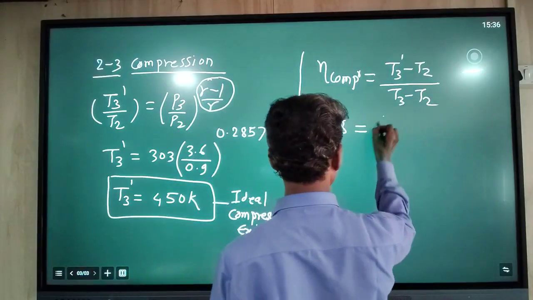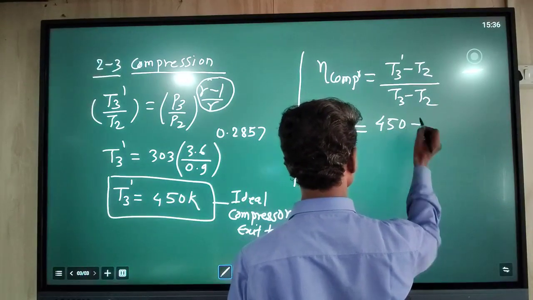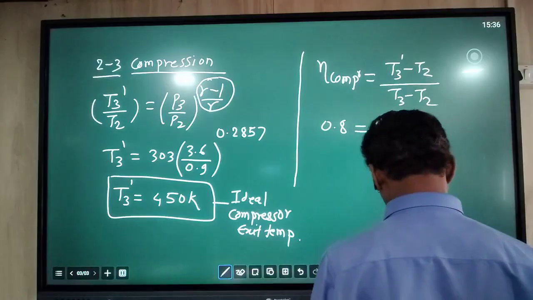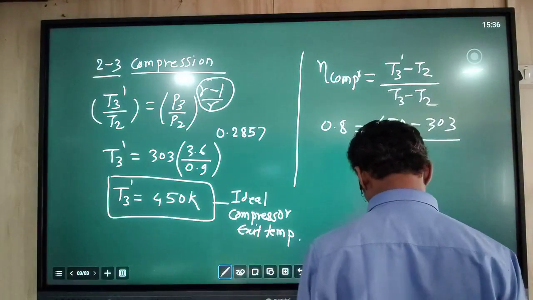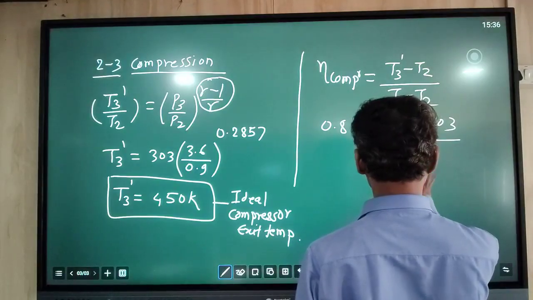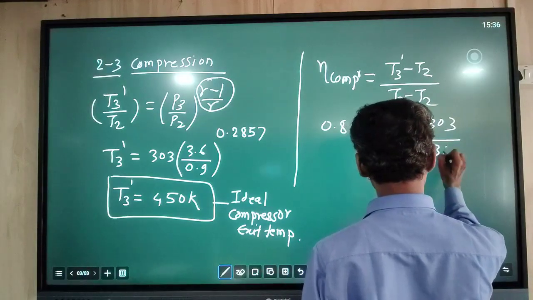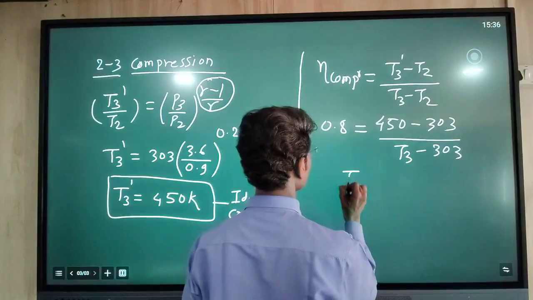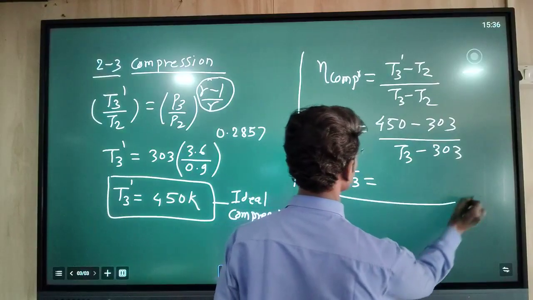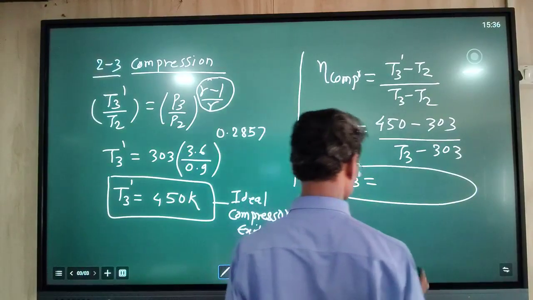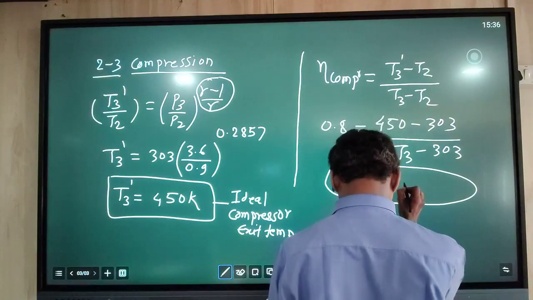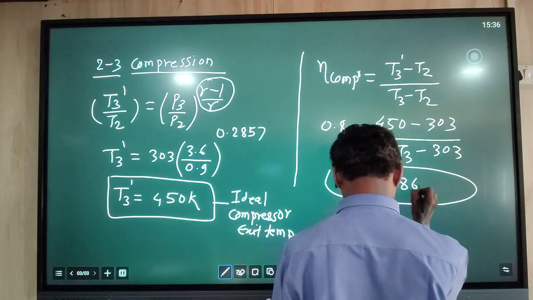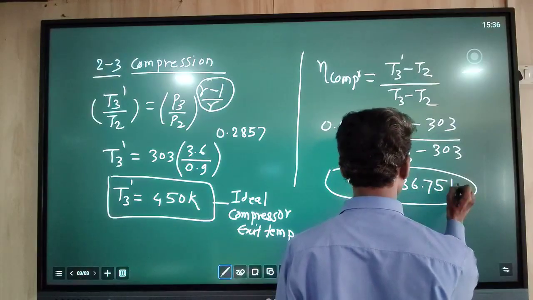T3 dash we calculated, so immediately you can use it. T2 was also calculated during the last steps. T3 is to be calculated. From this calculation we find the actual exit temperature of the compressor, that is 486.75 Kelvin.